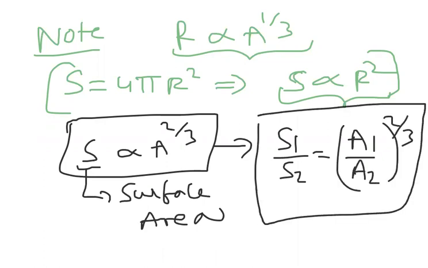Here you can observe R is proportional to A power 1 by 3, and S is proportional to R square. So in place of R, if you put A power 1 by 3 whole square, you will get A power 2 by 3. I hope you are clear with this surface area concept.